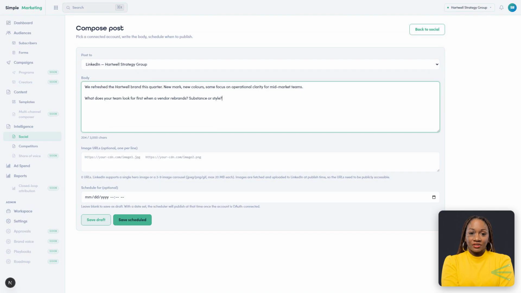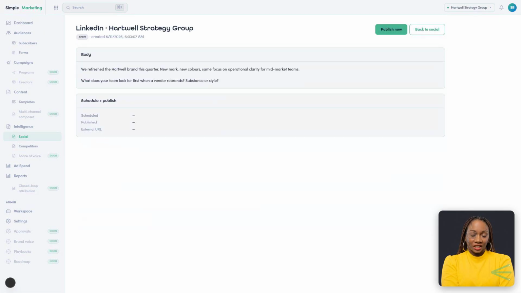It lands in the posts list with its status, and it's not going anywhere until you schedule or publish it. Drafting and publishing being separate steps is deliberate. It gives a second pair of eyes a natural place to review before anything ships under the company name.